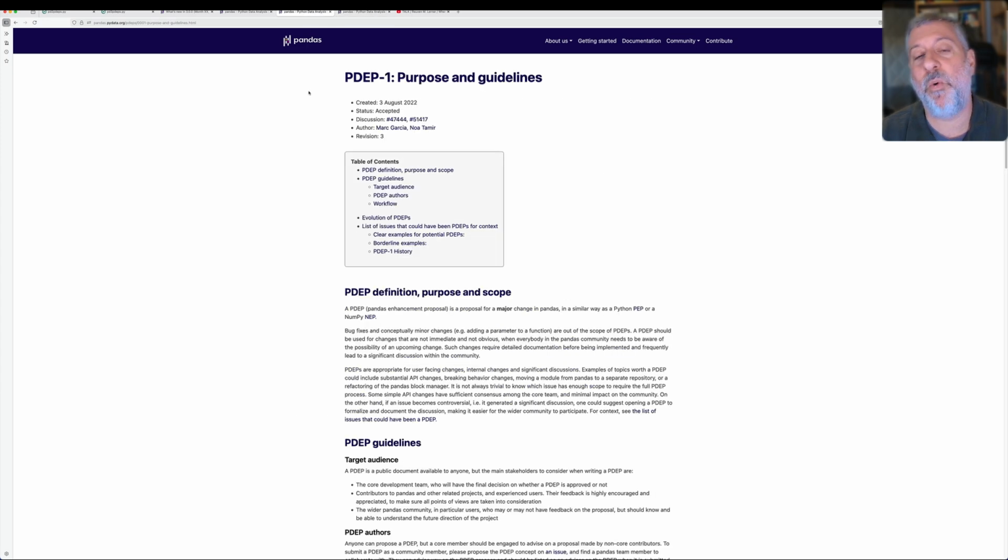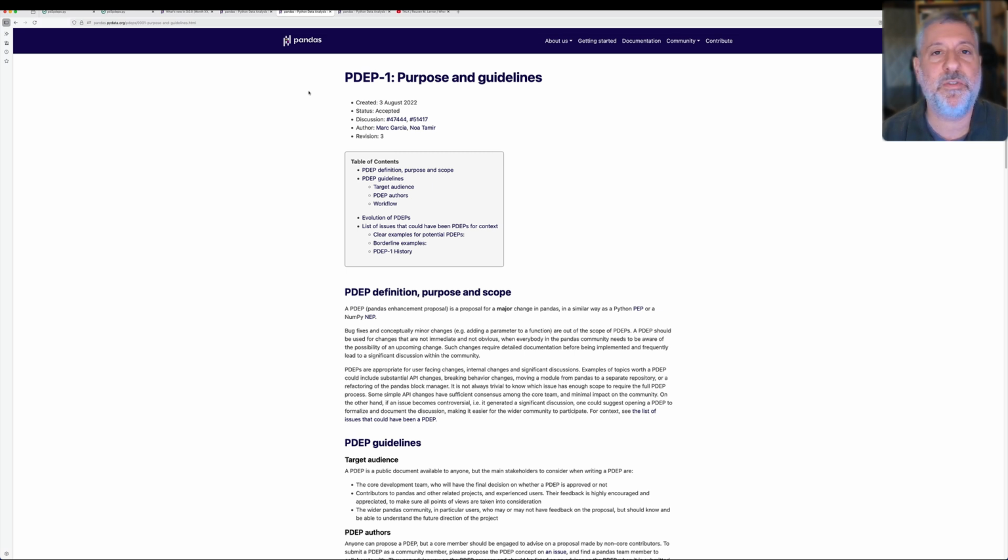Indeed, PDEP 1 gives you an introduction to the world of PDEPs. What do they do? How do they work? How do people propose them? What should we expect about them? This shows us that Pandas is not just a fly-by-night operation run by a bunch of volunteers. Moreover, they understand that there are millions and millions of people, organizations, and businesses that are using Pandas on a regular basis.